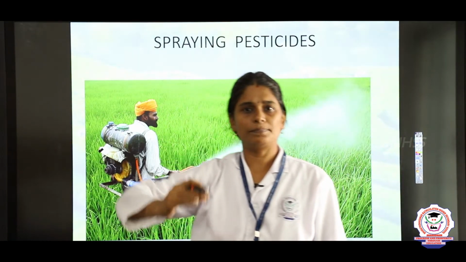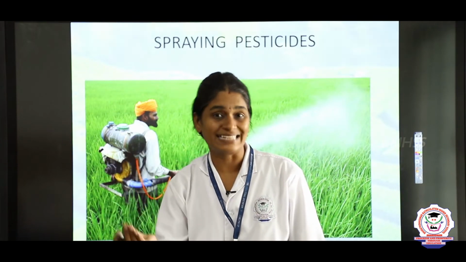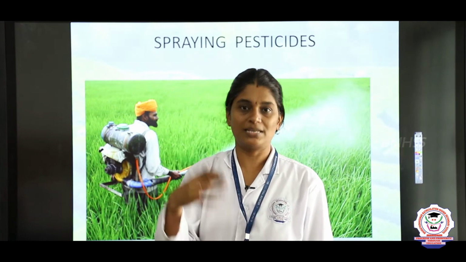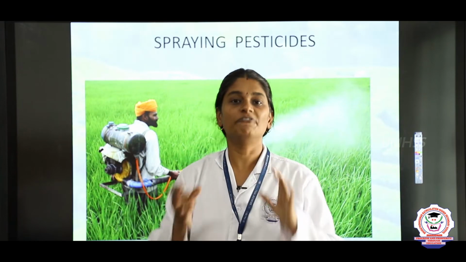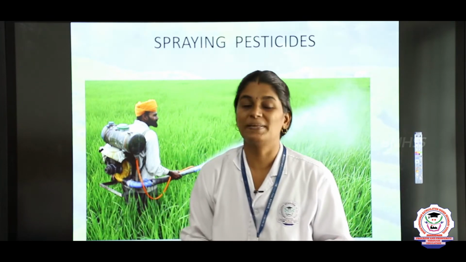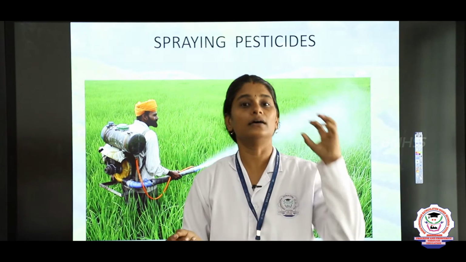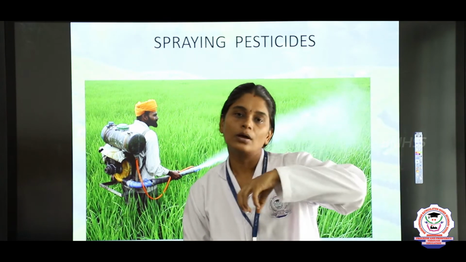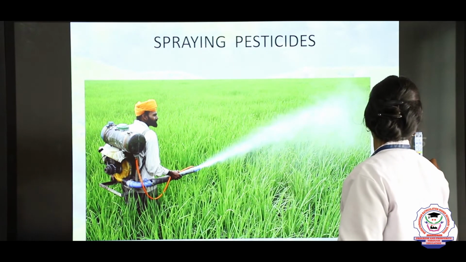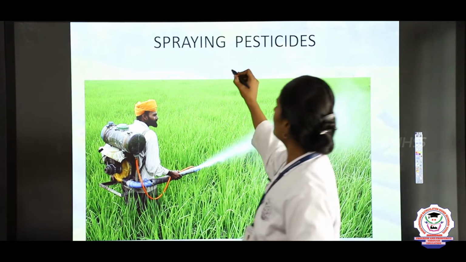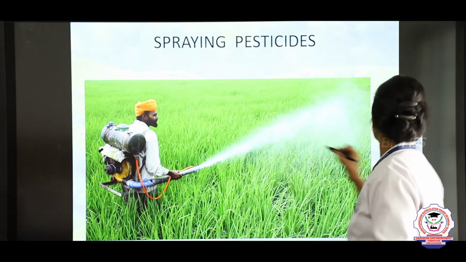Once the plant starts to grow, any pest or any small insects may harm the crops. It will come and eat the crops. To prevent the crops from the pests, we need to spray the pesticides. Pesticides are nothing but the substances that kill the pests, that kill the insects that are going to eat the crops. So spraying pesticides is killing the pests, adding the chemical pesticides.